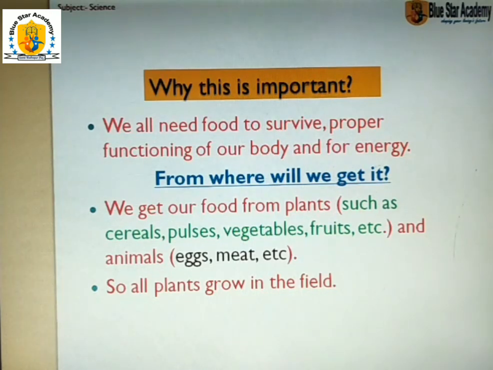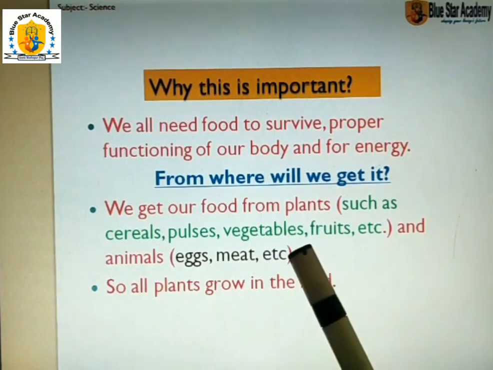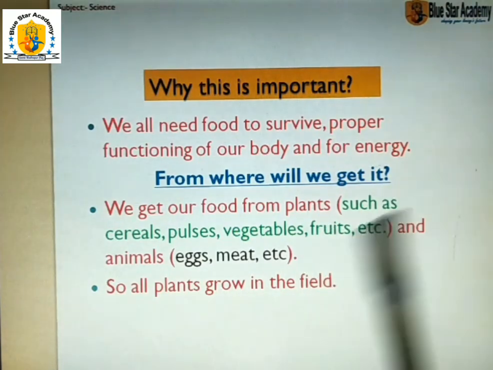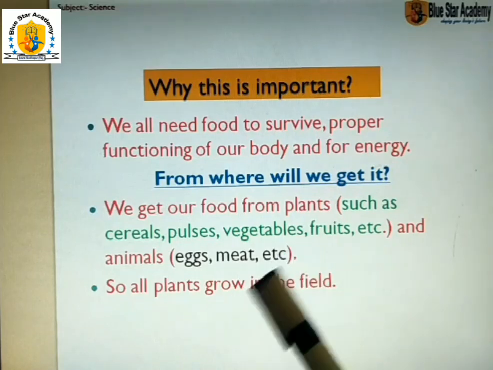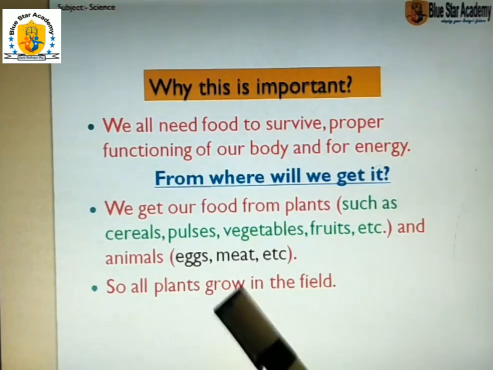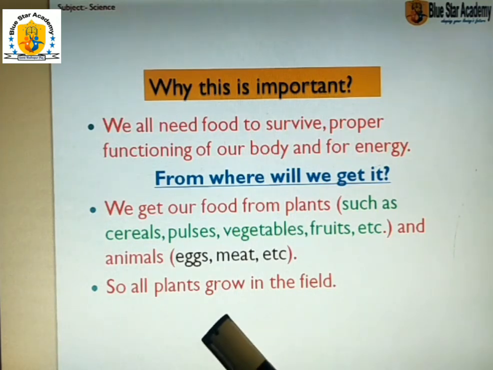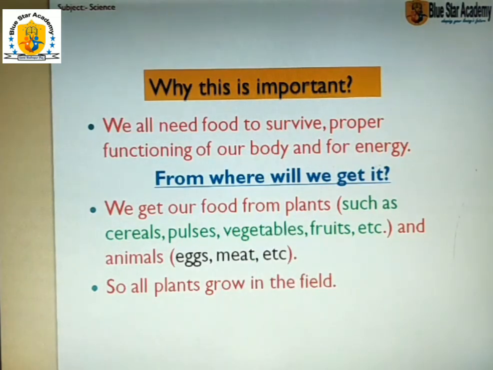The answer is we get our food from plants and animals. From plants we get cereals, pulses, vegetables, fruits, and from animals in the form of eggs, meat, etc. All plants grow in the field, so we have to read this chapter. This is a very important chapter for us.